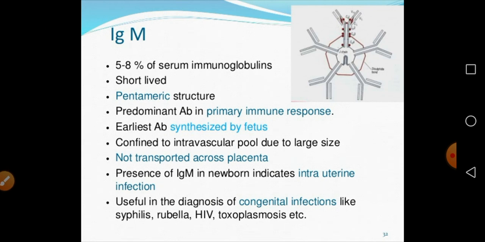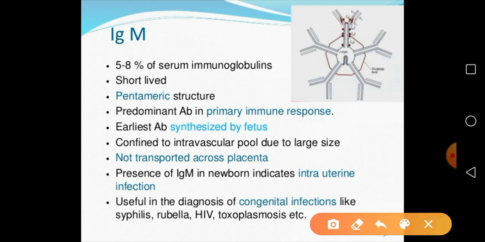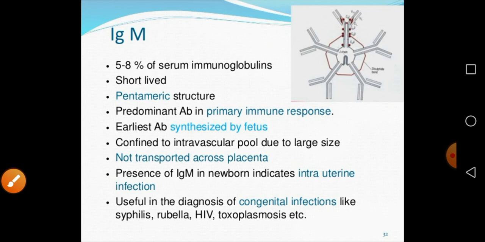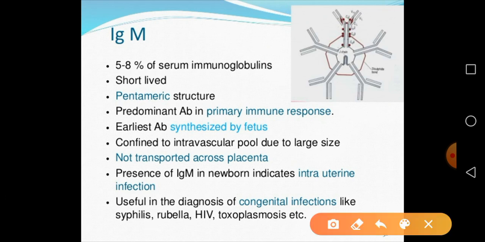So first we'll see the IgM antibody. So IgM antibody, this is the pentameric antibody. You can clearly see here, this is a pentameric, that is 5 monomers, they come together and they are going to form an IgM antibody. So IgM antibody concentration is 5 to 8% present in serum. Then it is a short life.